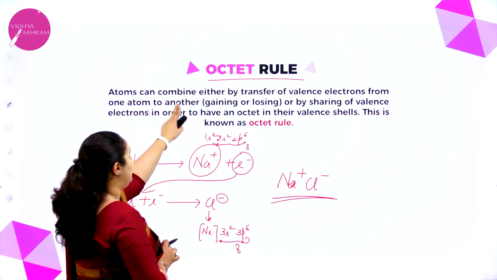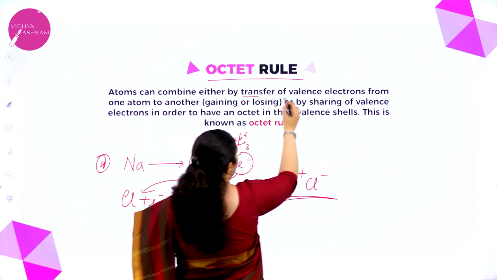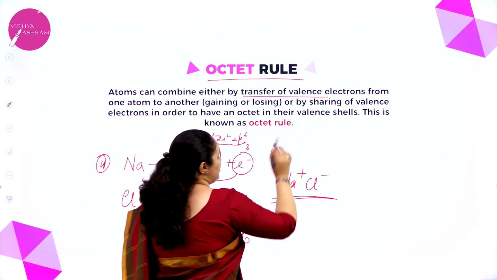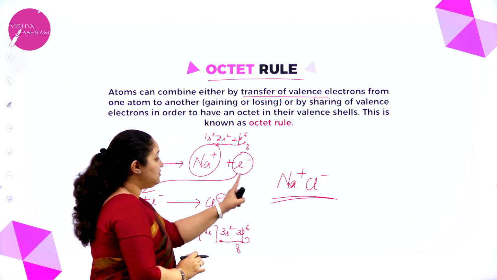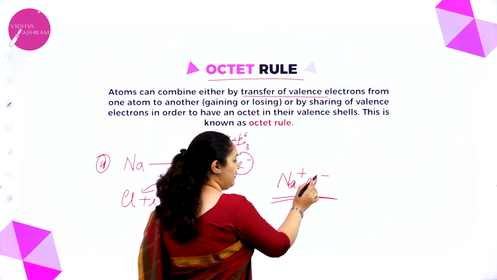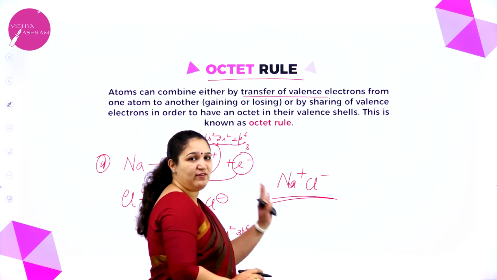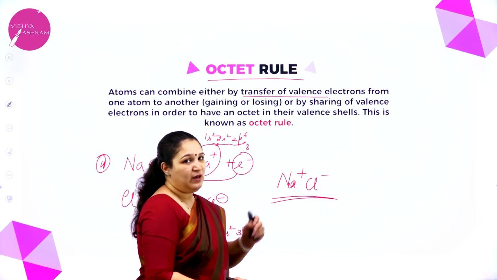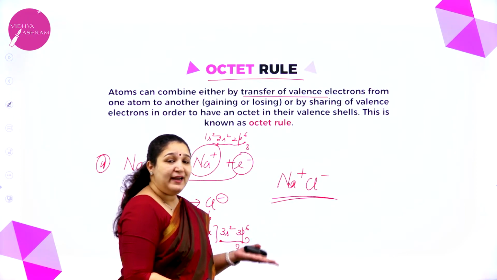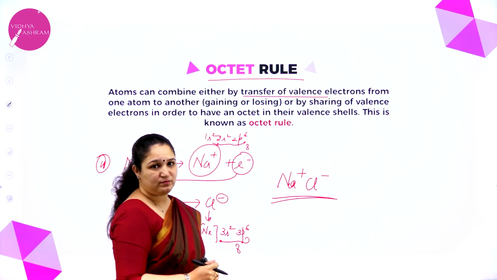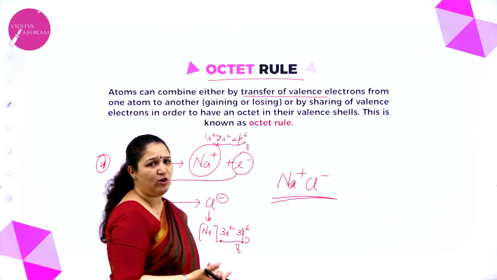See, atoms can combine either by transfer of valence electrons from one atom to another or by sharing the valence electrons. Here transfer of electron has happened. Sodium has lost an electron, chlorine has accepted that electron, and both have got the octet structure and they have become stable. Or it can be even by sharing a pair of electrons. Okay, 1 or 2 pairs of electrons it can share.